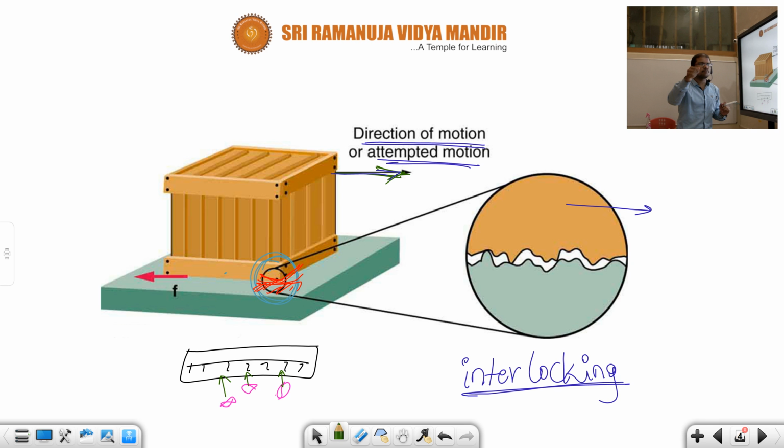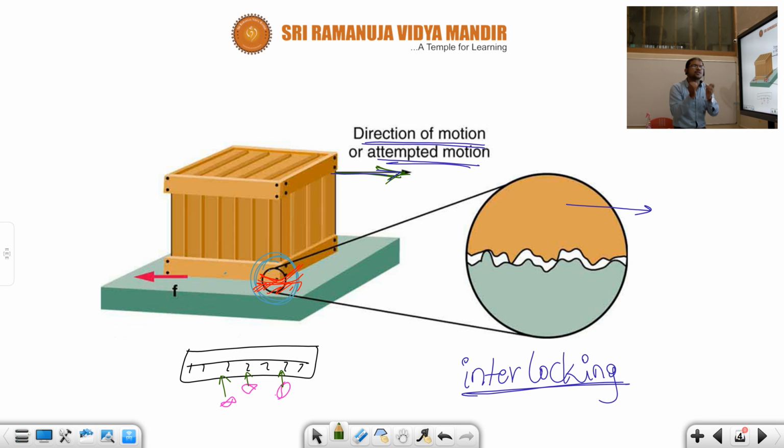When I am rubbing like this, some electrons from this hand may enter into this hand, or from this hand to this hand. There will be exchange of electrons between the two surfaces. Understood, children? You might have learned this concept in your 8th class, I know, but once again revising.